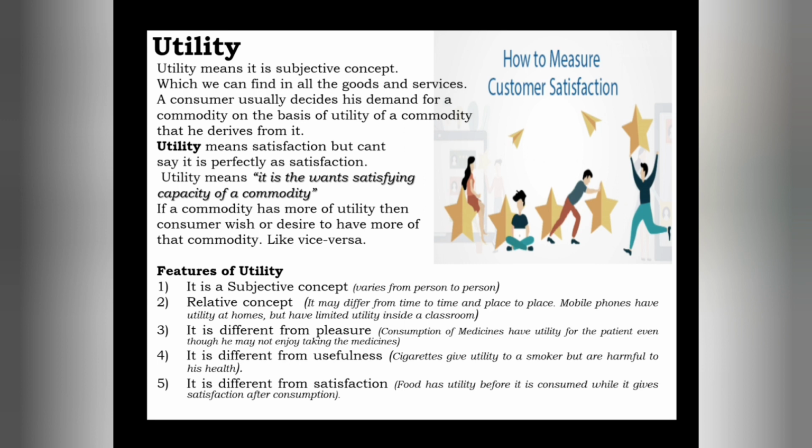I repeat, utility is the want-satisfying power of a commodity. That's why I said we can find it in all the goods and services in the market.